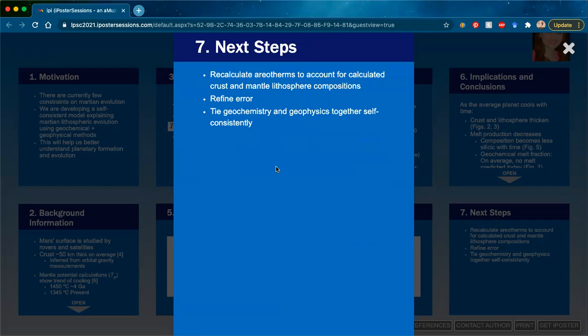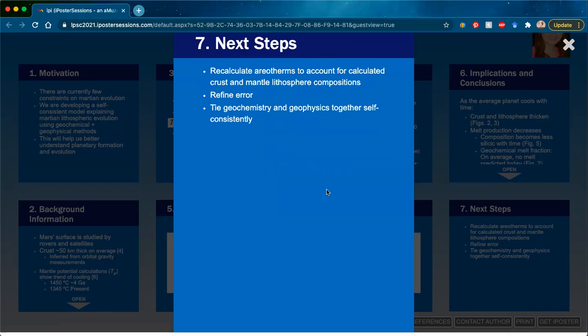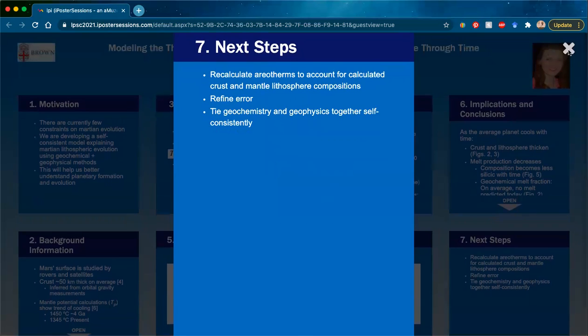The next steps for this research will be to recalculate the aerotherms to account for calculated crust and mantle lithosphere compositions. And so taking into consideration the fact that the HPEs are no longer in the depleted mantle lithosphere, we will adjust the aerotherms and recalculate. And we will also calculate the aerotherms to find out when the last stage of melting occurred on average. We also will refine the error to make the error a little bit better constrained. And we'll tie the geochemistry and geophysics together self-consistently so that we have a better idea of how the planet has evolved in the self-consistent model.